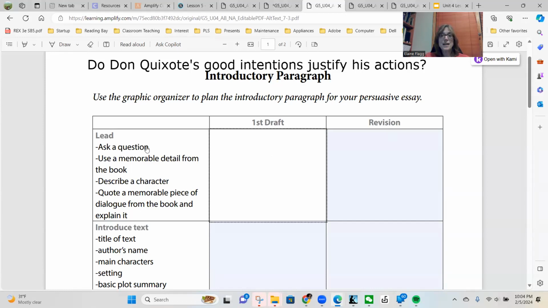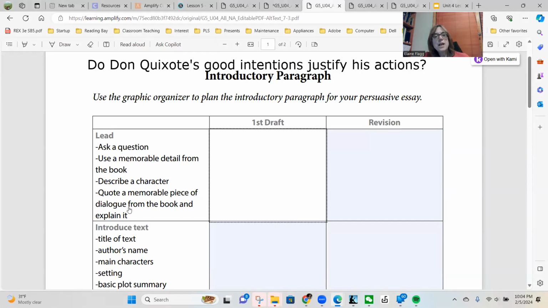So now what I'd like you to do with your first draft is start with a question like, have you ever known a person who is unreasonably idealistic? Or you could use a memorable detail from the book, or you could describe the character. Don Quixote is an eccentric person who believes he's a real knight.